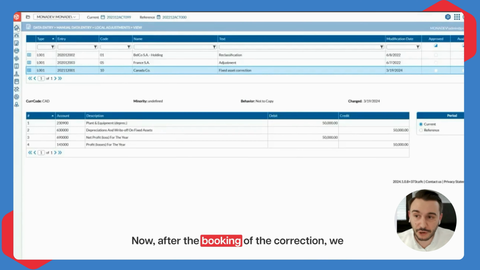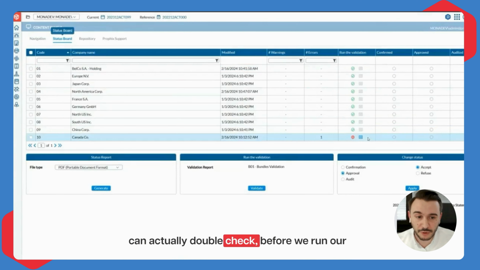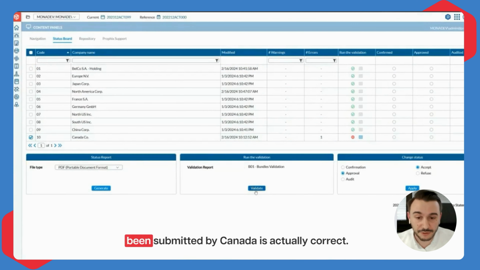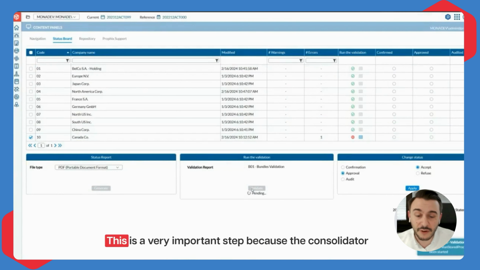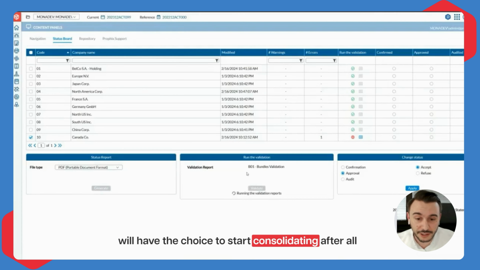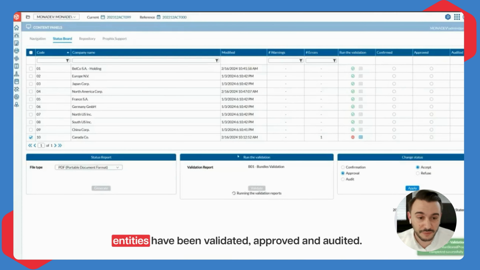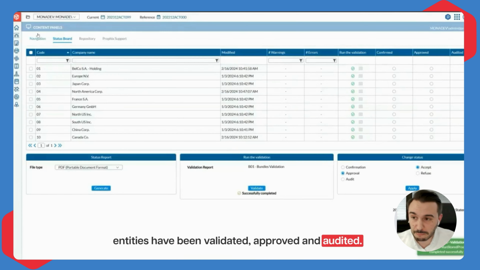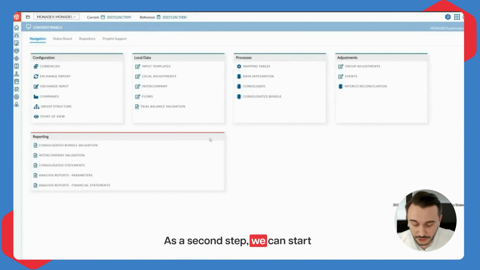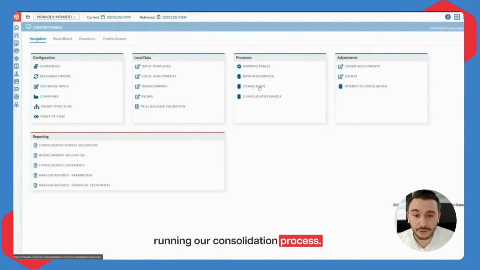Now, after the booking of the correction, we can double check, before we run our consolidation process, that all data submitted by Canada are correct. This is a very important step because the consolidator will have the choice to start consolidating after all entities have been validated, approved, and audited. As a second step, we can start running our consolidation process.